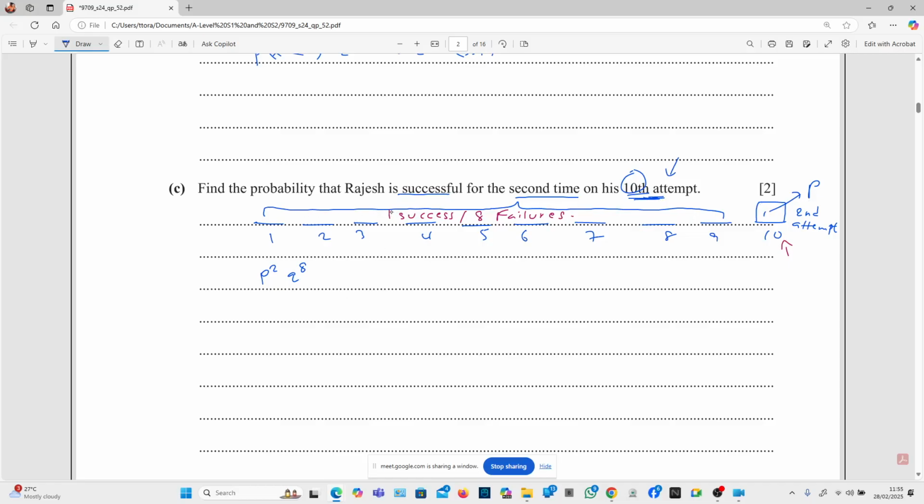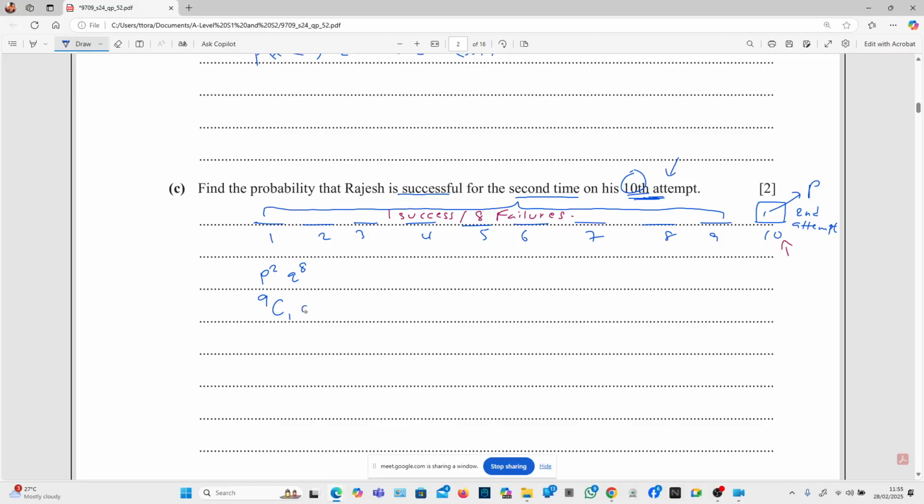One success is taken here out of 9 trials, so this is more like a binomial distribution now. Why? Because we have a limited number of trials. We have 9 trials, out of which 1 is successful, but then the success comes to the square because we have 2 successes out of the 10. So that's a bit complicated.